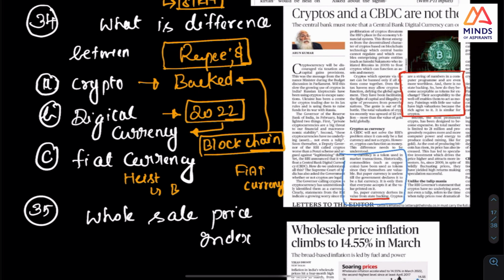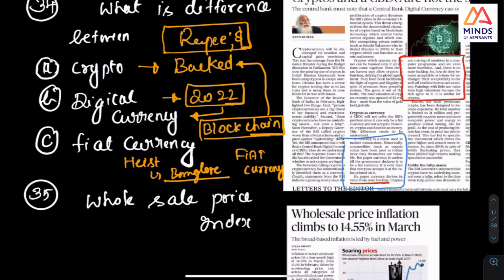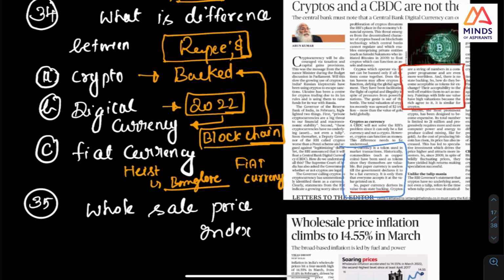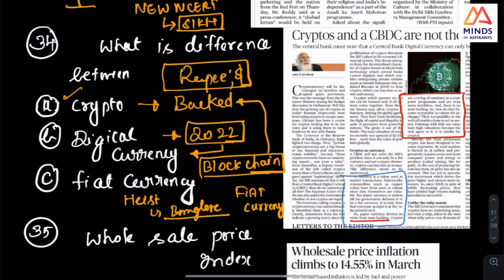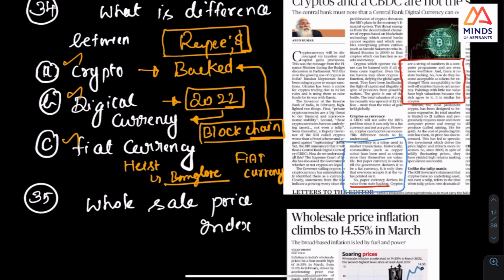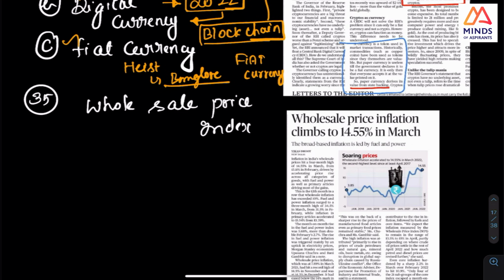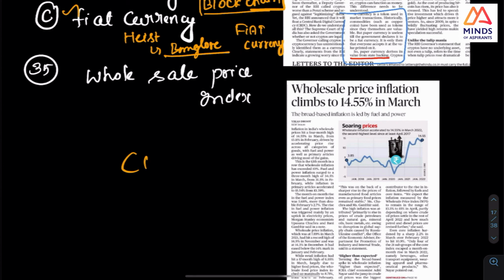A very young guy, like in movies, made use of this, and it became a very big issue. People in Karnataka would know this, I think. It has been in news for a very long time, and there was a lot of discussion on cryptocurrency. So what is crypto, what is digital currency, what is fiat currency? Please look at it. And one more thing, next, this is the point.